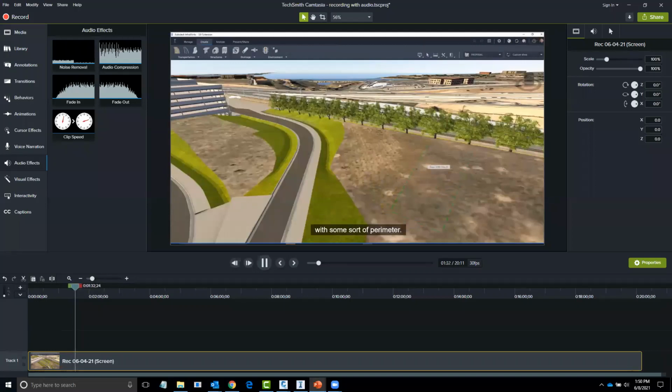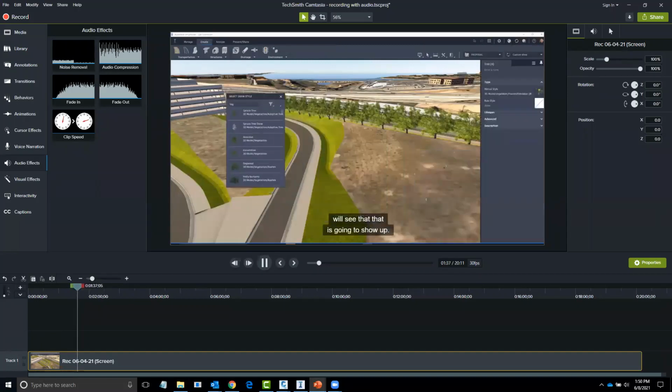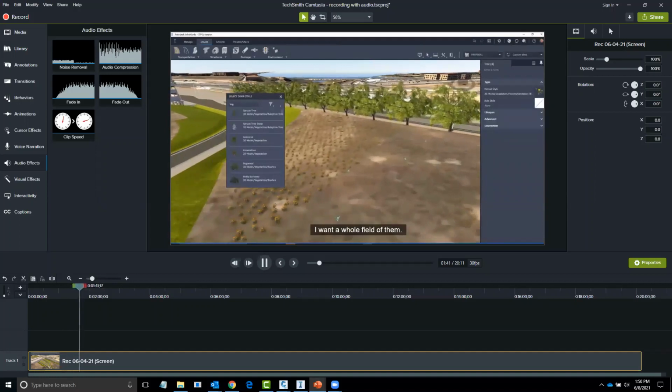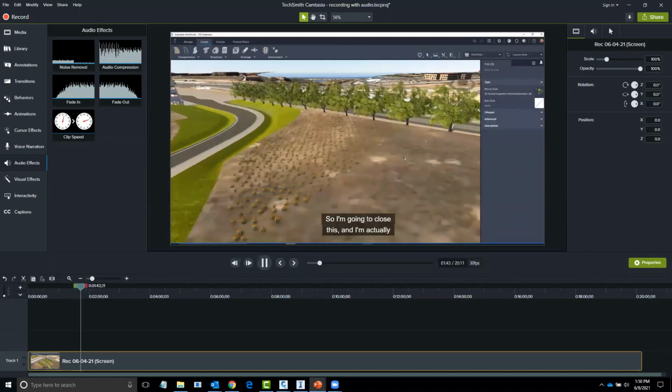So that was one of the enhancements that people have been asking for, so they decided to move that forward. We'll take a look here at the next enhancement, which is